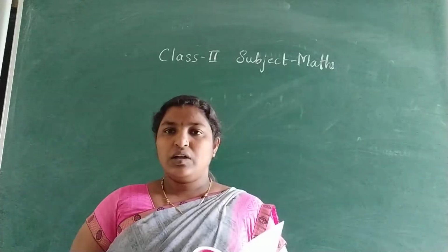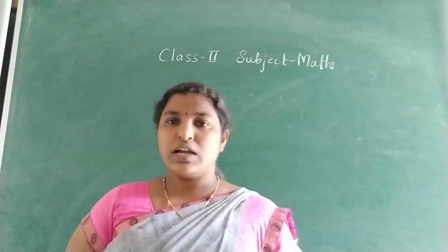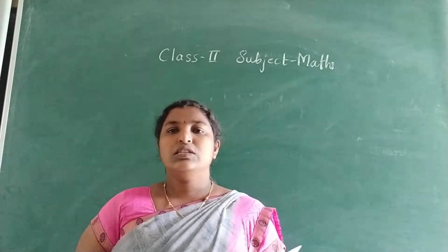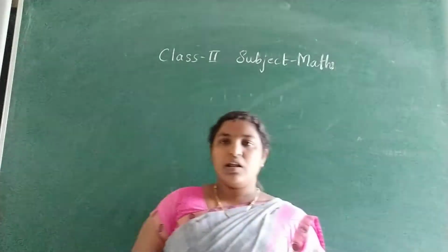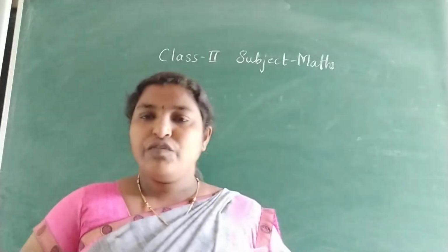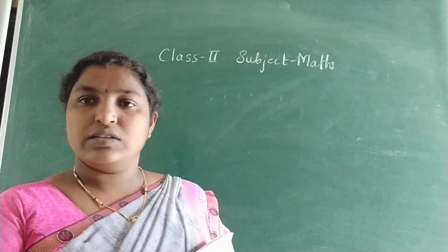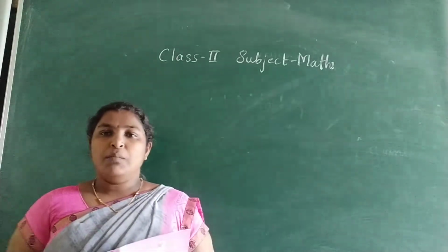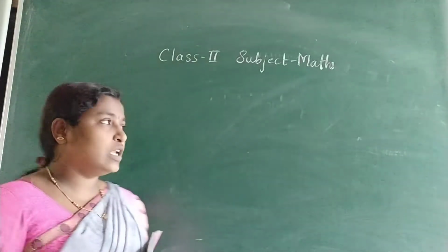So in our previous class, we started the new lesson, lesson number 3, numbers up to 1000. What did we learn in the previous class? 3-digit numbers. How to read a 3-digit number?